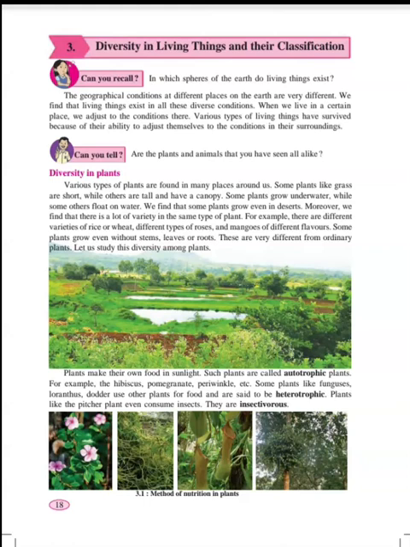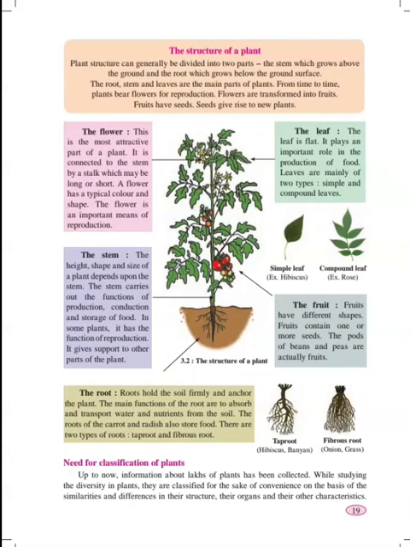Now let us study the structure of plants. Let's turn to page number 19. Can you see a picture of a tomato plant? What does it show? It shows us the tomato plant has different organs of its body. It has different parts of its body. You can see flower, stem, root, fruit, and leaves.